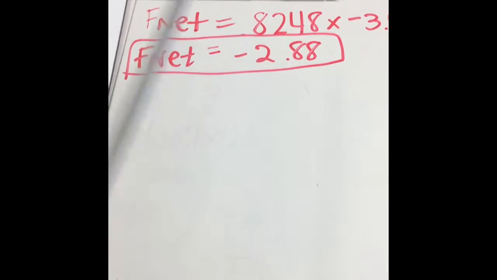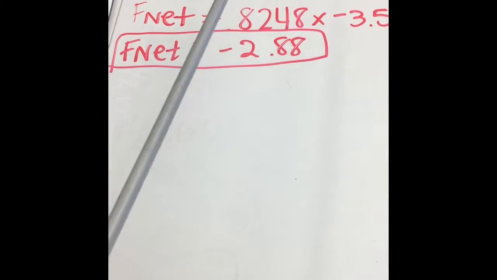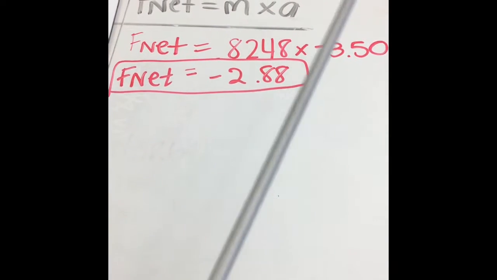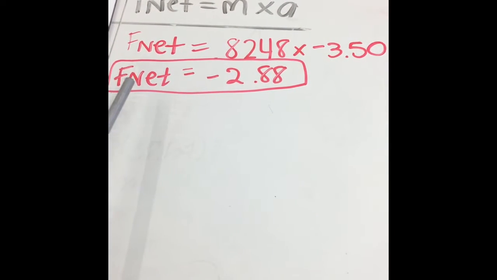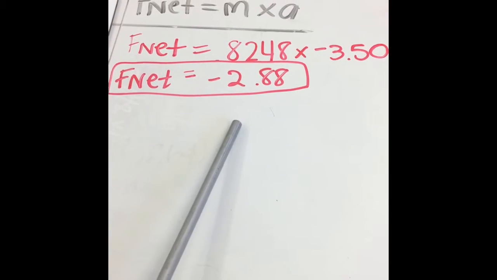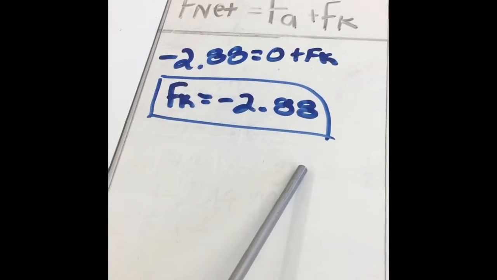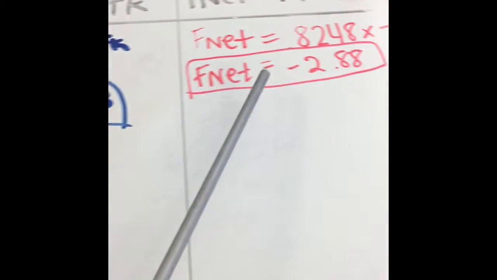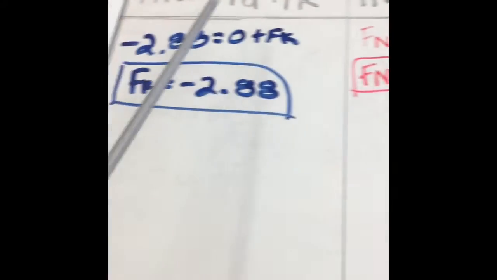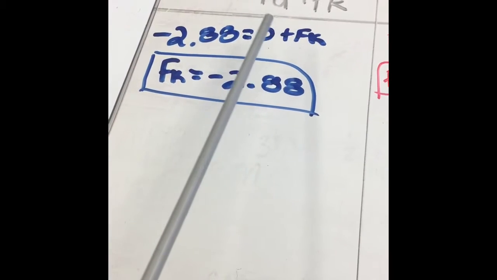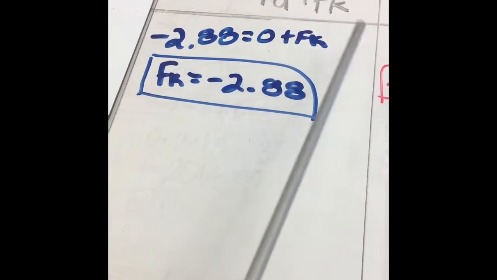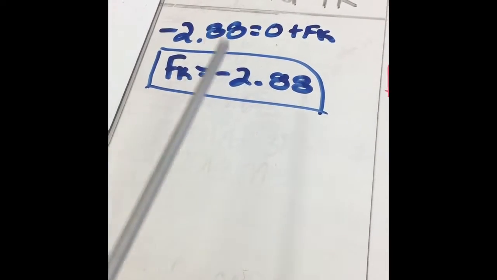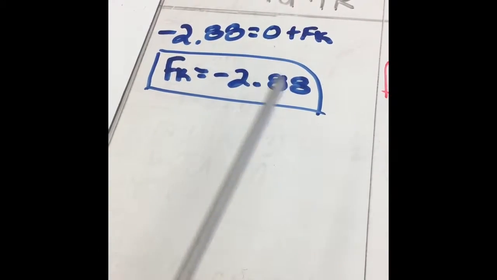So this is our first equation. We had to plug in our mass, which was 0.8248, times the acceleration, which was negative 3.5. And for our F net, we got negative 2.88. For our next equation, we had to plug in our F net that we found in the last equation, which was negative 2.88, equals the applied force, which was 0, plus Fk, which we are looking for. Then our kinetic friction equals negative 2.88.